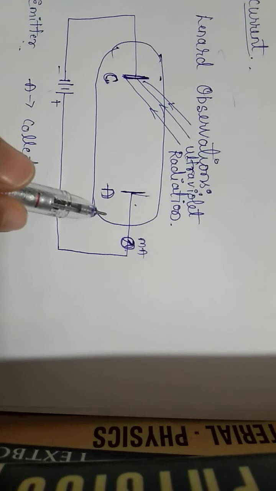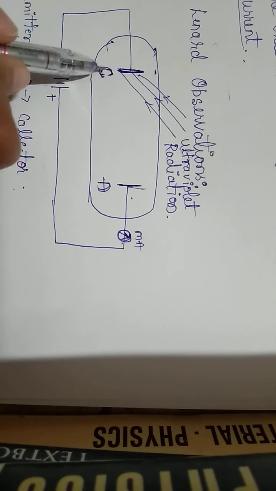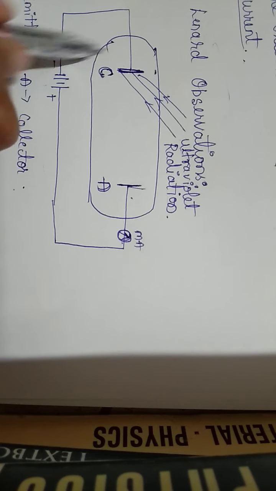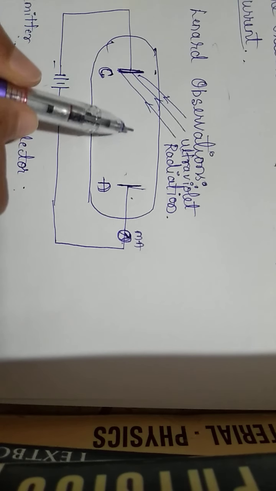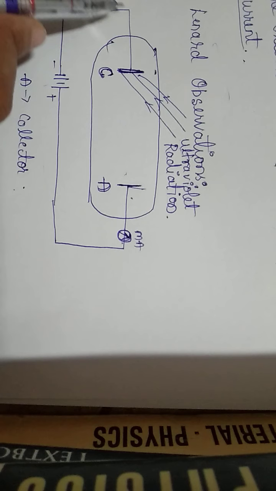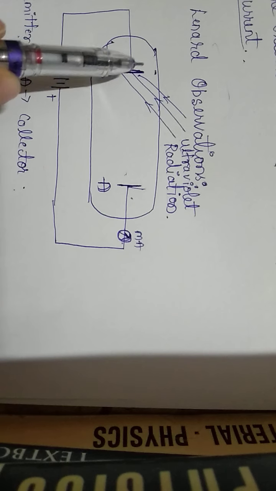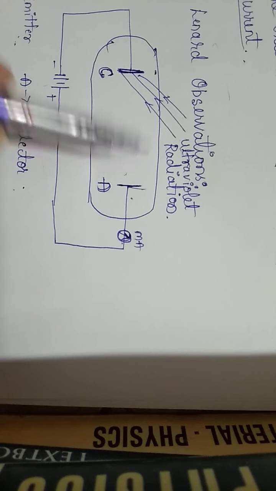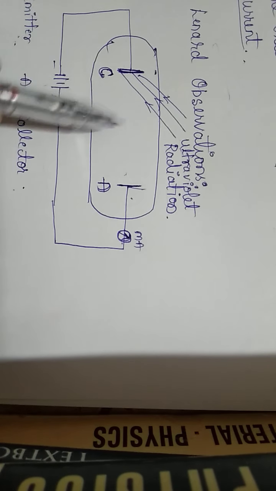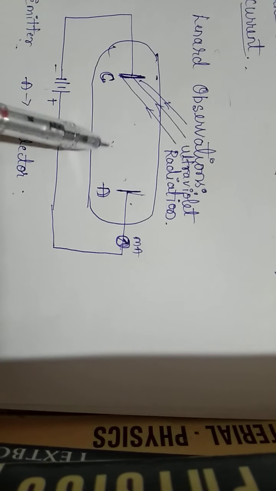Initially, he observed that whenever light radiation was made incident on the emitter plate C of an evacuated glass tube enclosing two metal plates, current flows in the circuit, but as soon as the UV radiation falling on the emitter plate was stopped, the current stopped. These observations indicate that when UV radiation falls on the emitter plate, electrons are ejected from it, which are attracted towards the anode plate A.